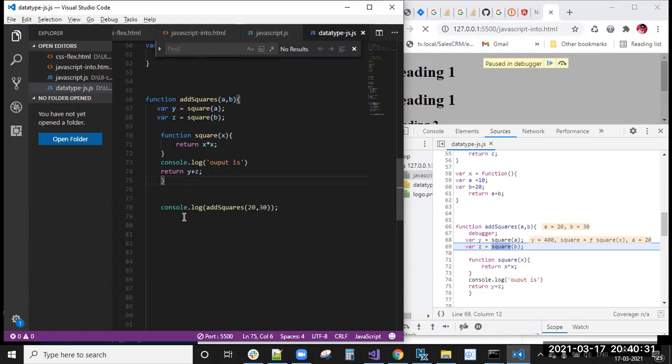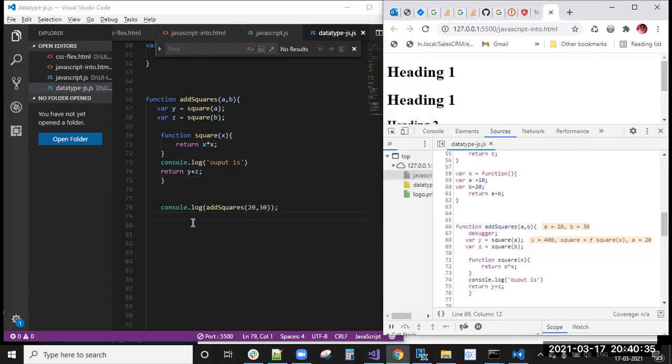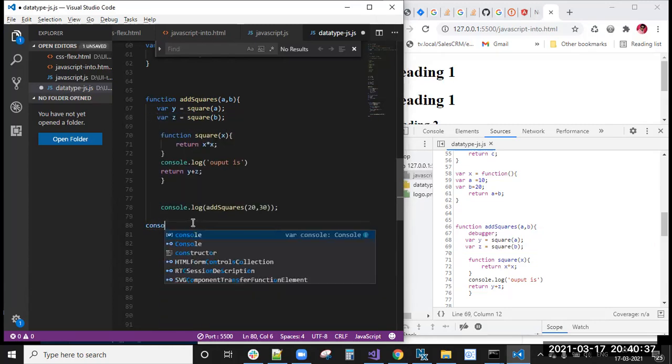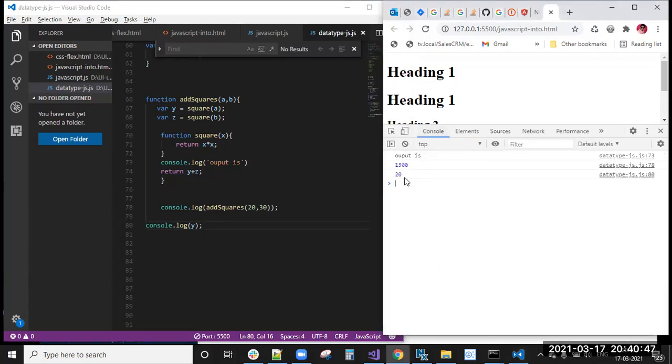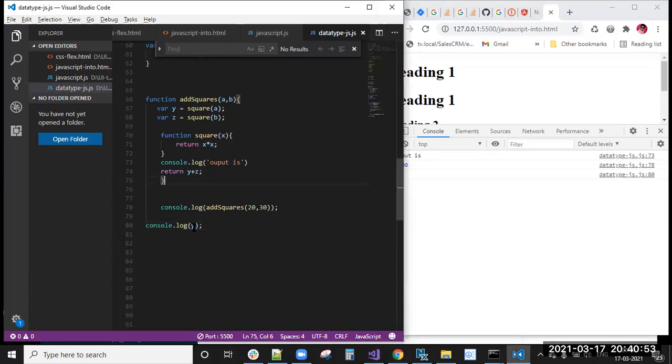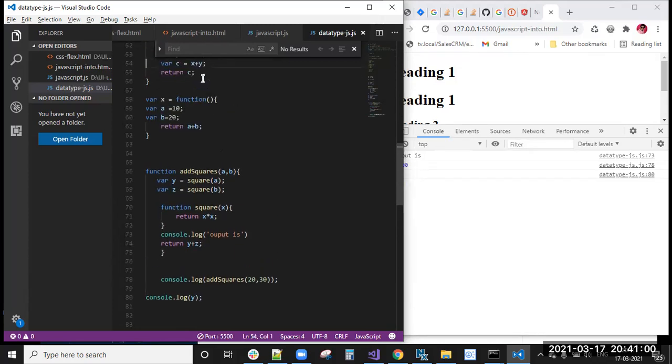For example, I'm trying to access here console.log of y. The x, y and z values are there, right?